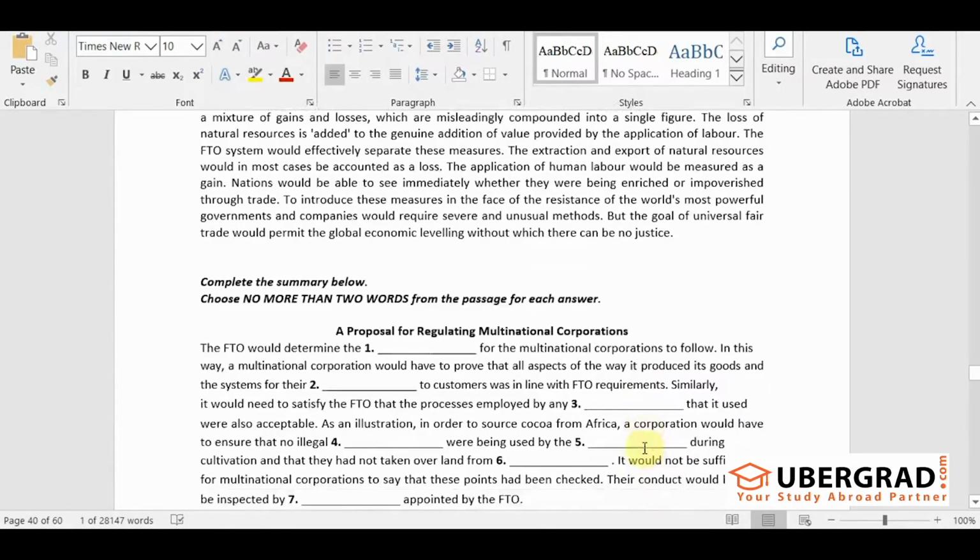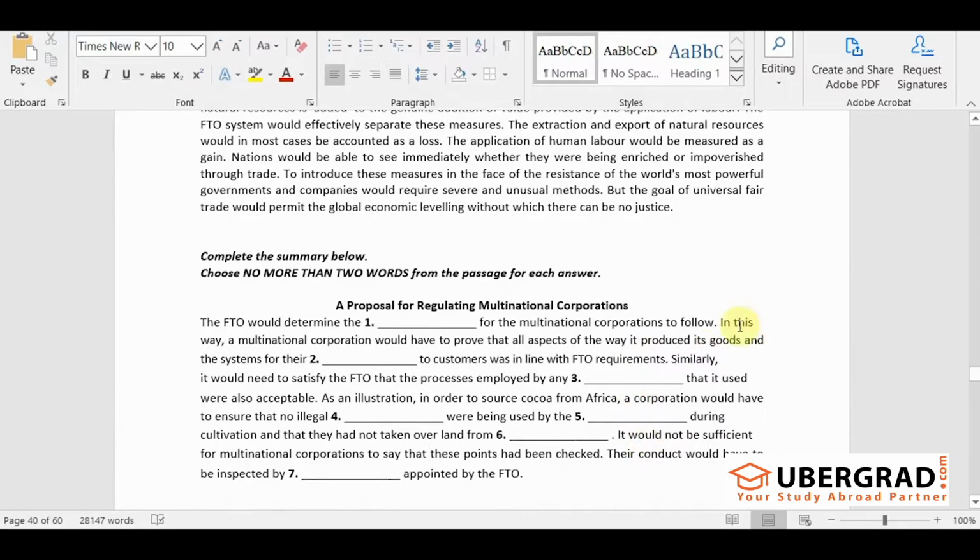Let's read the second statement. In this way, a multinational corporation would have to prove that all aspects of the way it produced its goods and the systems for their dash to customers was in line with the FTO requirements. Let's understand the statement. So you will have to prove that the way a multinational corporation, okay, in this way a multinational corporation would have to prove that all aspects of the way it produced its goods and the systems for their dash to customers was in line with FTO requirements.